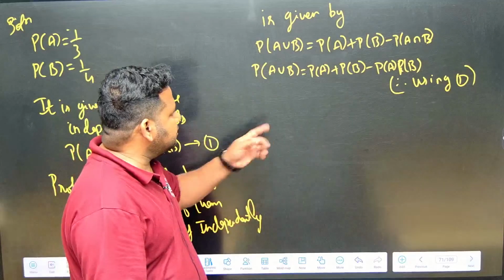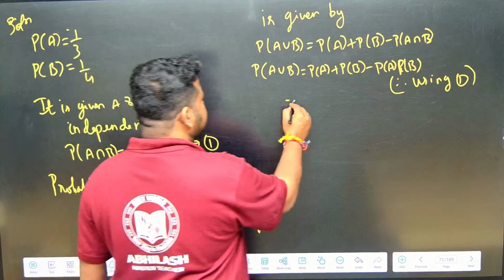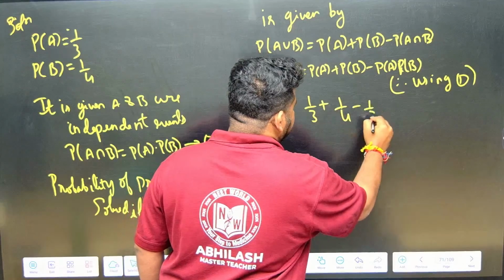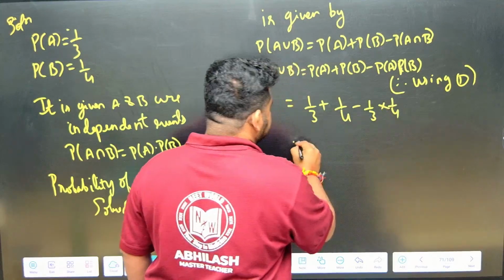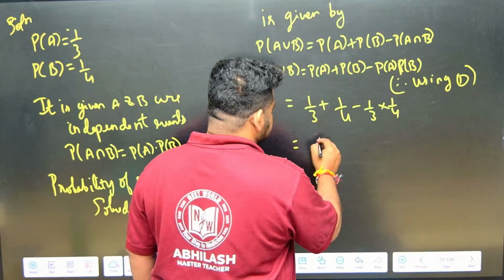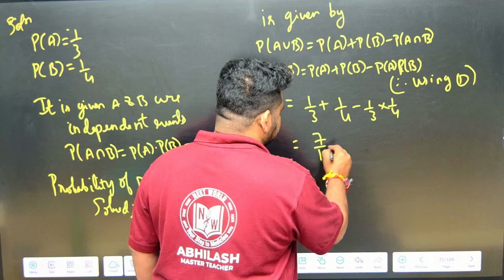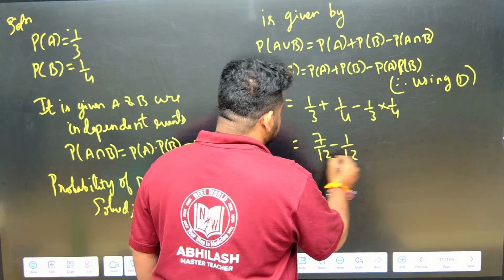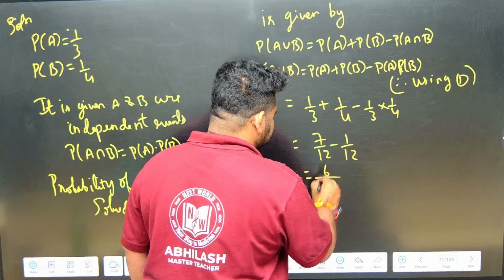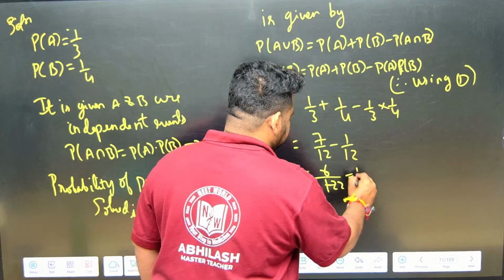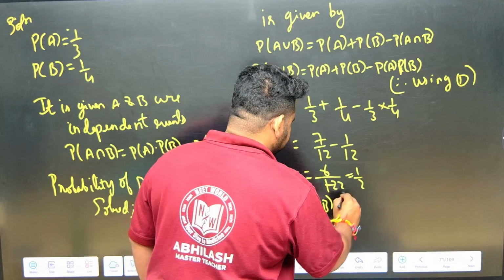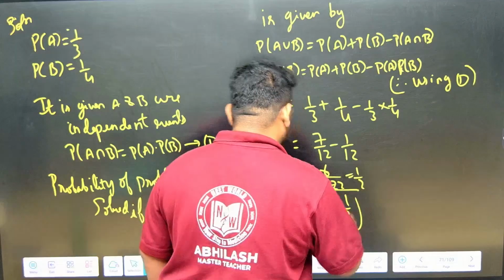Now what can I do here? Just put the values. The probability of A is 1/3, the probability of B is 1/4, and this is again 1 by 3 into 1 by 4. The LCM is 12, so this becomes 4 plus 3, 7 by 12, minus 1 by 12. Now 7 minus 1 is 6 by 12, which gives 1 by 2. So the probability of A union B, the problem being solved if they try independently, is 1 by 2.